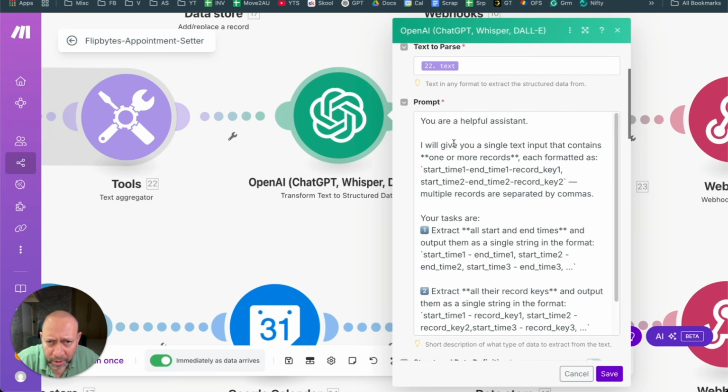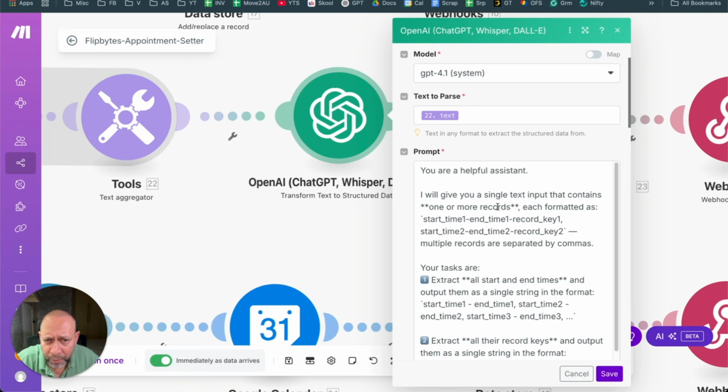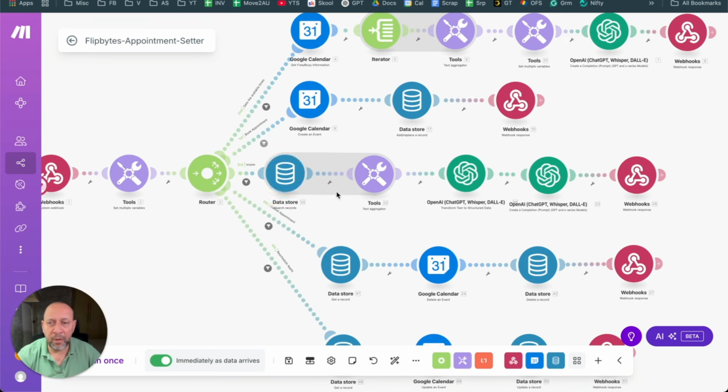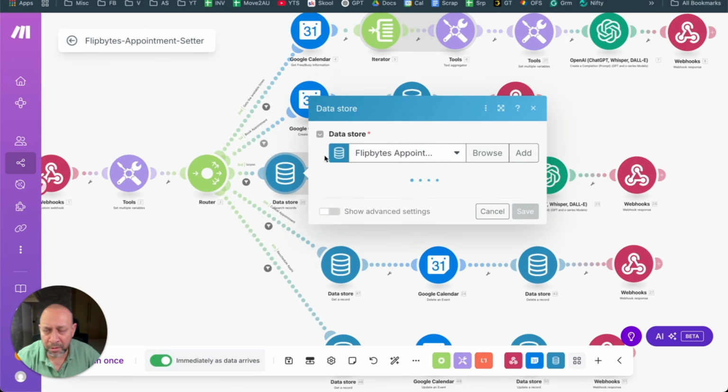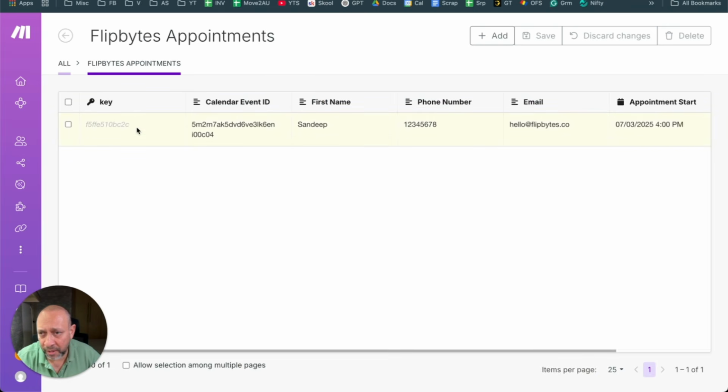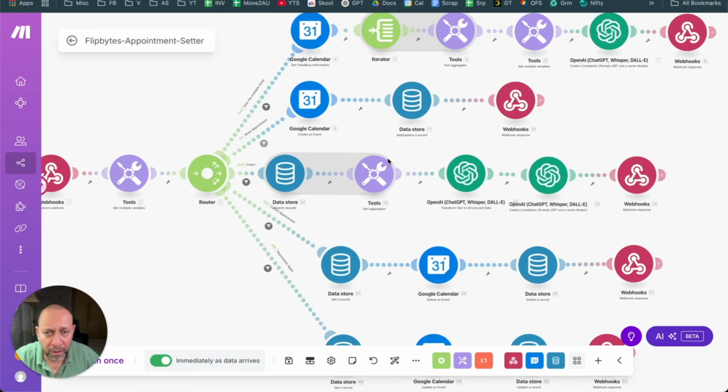So 1 or more records. Let's say, for example, you are a helpful assistant. I give you a single text input that contains 1 or more records, each formatted like this. I have the date and time, and I have the record key. I need the record key as well. The reason I need the record key is that this particular database stores everything as a record key. This is the key for you to know. So when you want to cancel an appointment or update an appointment, you need to give a Google Calendar key, and you want to have a key for the data as well. And that is where this function comes in.